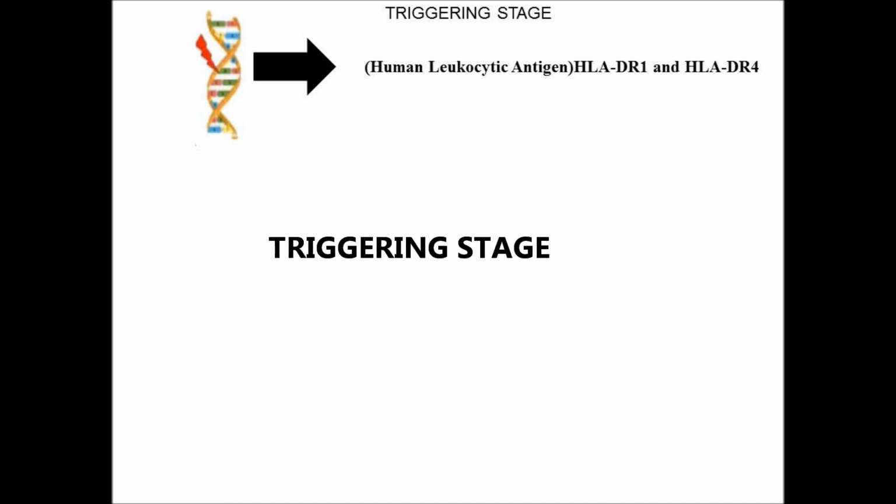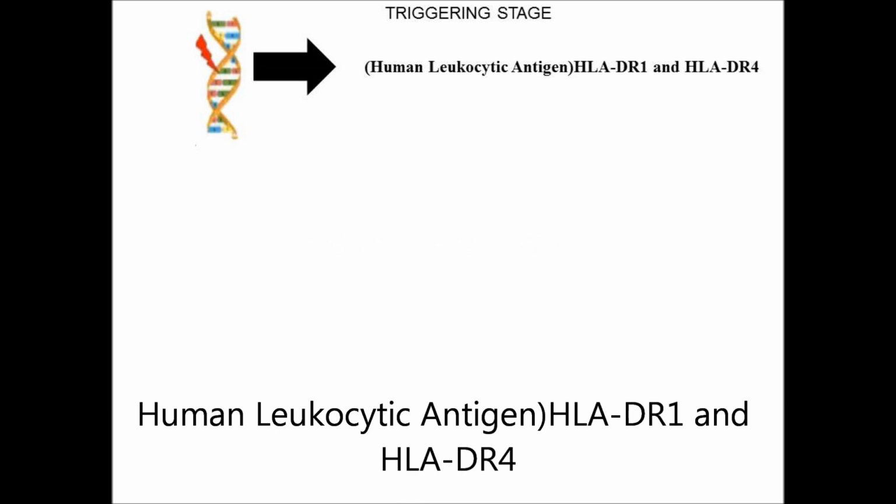One is the genetic factor. Genetics means some of the gene pathology which will trigger the production of rheumatoid arthritis, mainly HLA-DR1 and HLA-DR4. HLA means human leukocyte antigen.